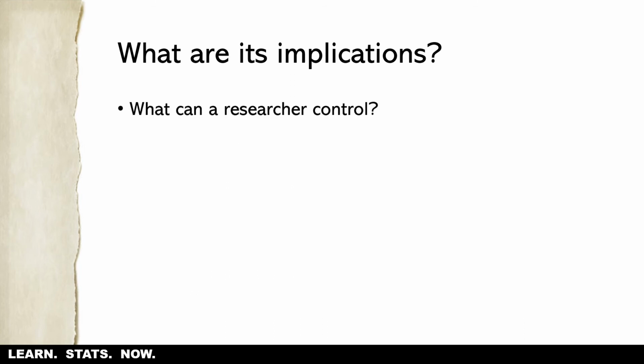Okay, implications. What can a researcher control? We know we're going to have sampling error, and we want to minimize it as much as possible. The problem is we have really no control over scores in the population. The population is what the population is. It's either going to be highly variable, less variable, not a whole lot. Our job is really just to measure things. So we can't really control the variability of scores in the population.